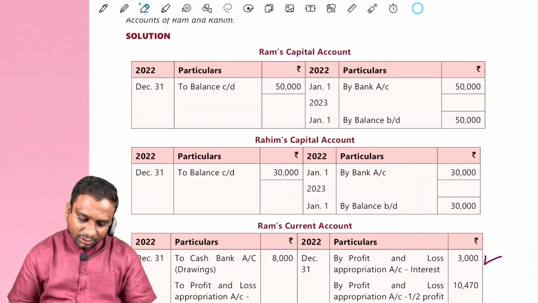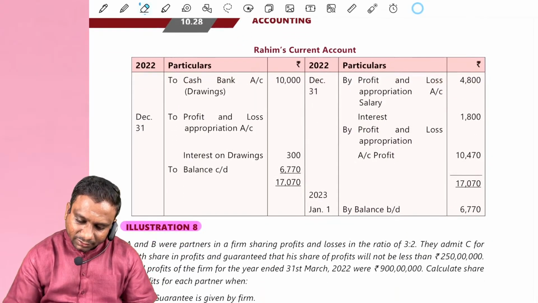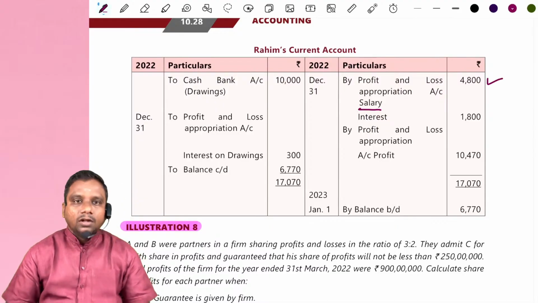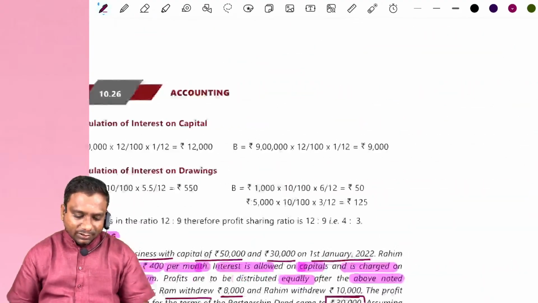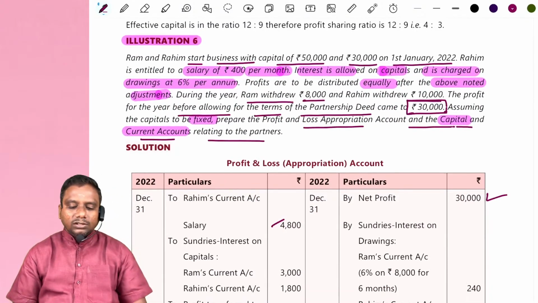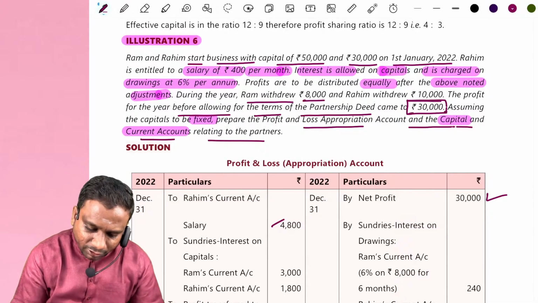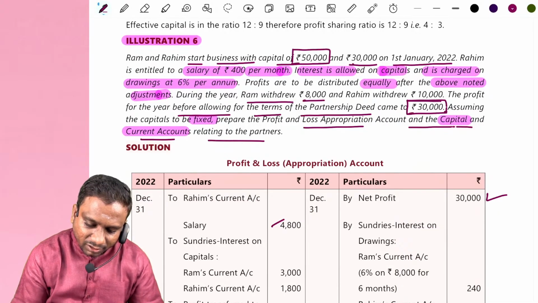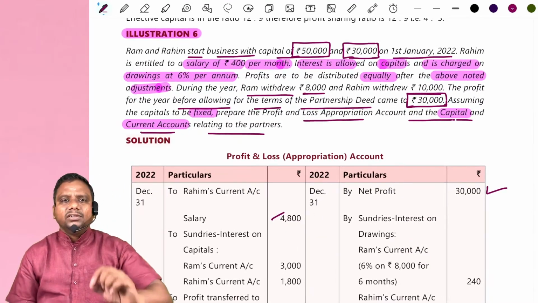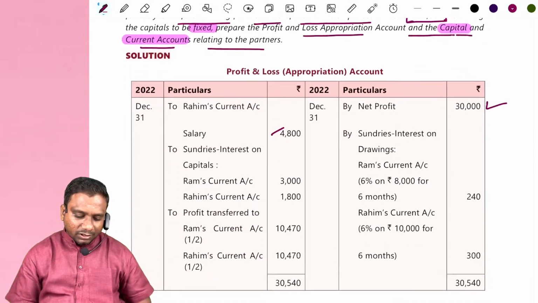Rahim current account, credit side: salary 4,800. Next, what is the next one? Interest on capital. Interest on capital is allowed at 6% per annum. So 50,000 is the capital of Ram and 30,000 is the capital of Rahim. 50,000 plus 30,000 is 80,000. 80,000 into 6% is 4,800, the total interest on capital.